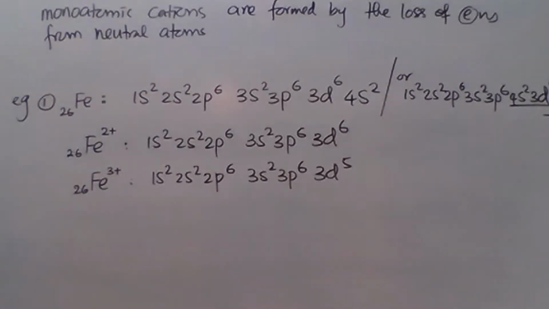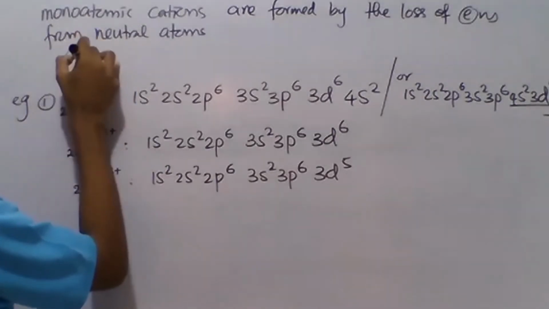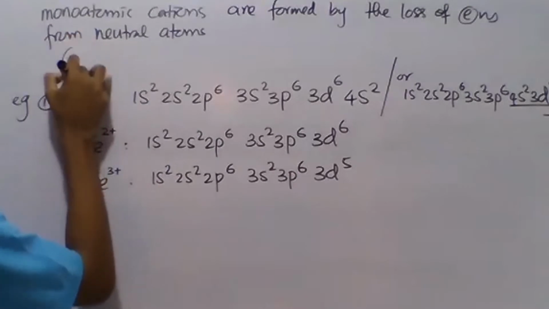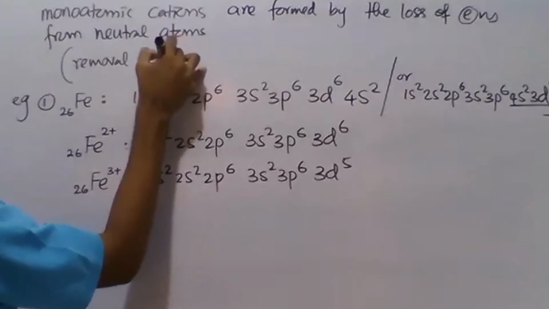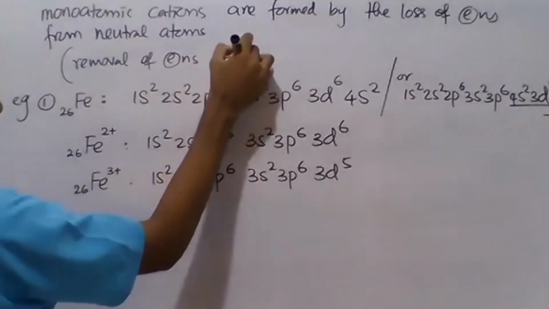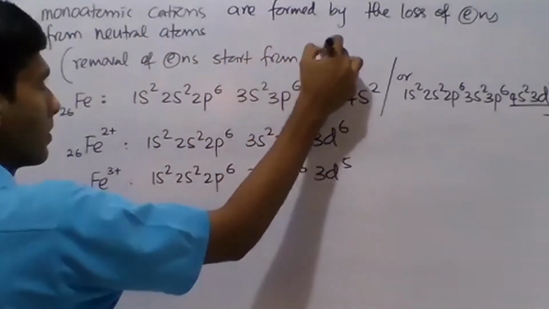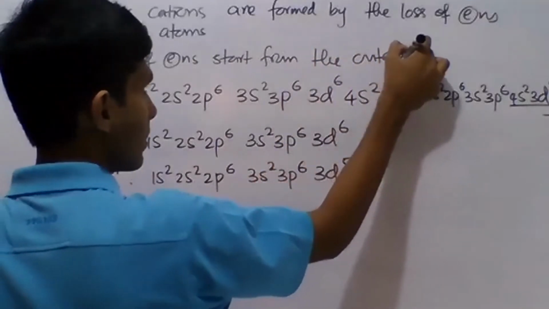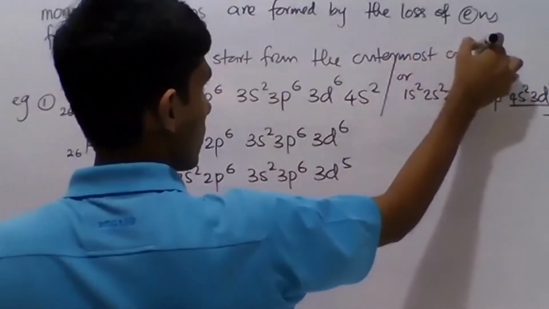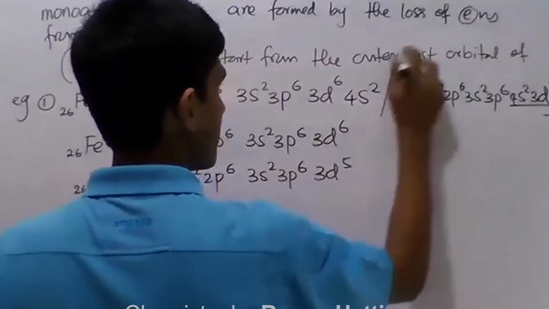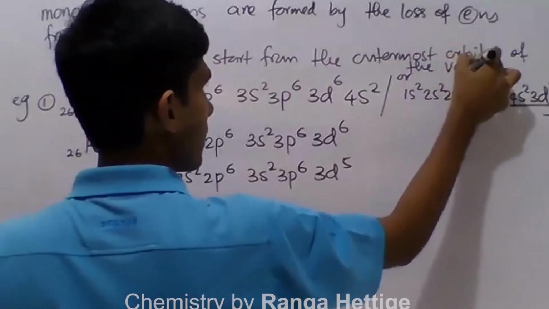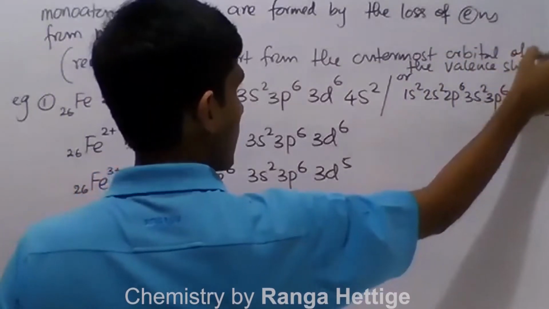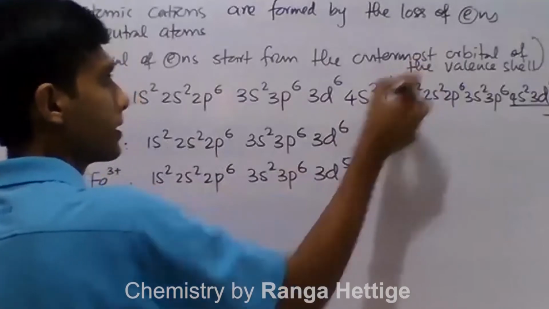Right? So when electrons are removed from an atom, the first thing you have to understand is that the removal of electrons starts from the outermost orbital of the valence shell. Valence shell means the outermost energy level.